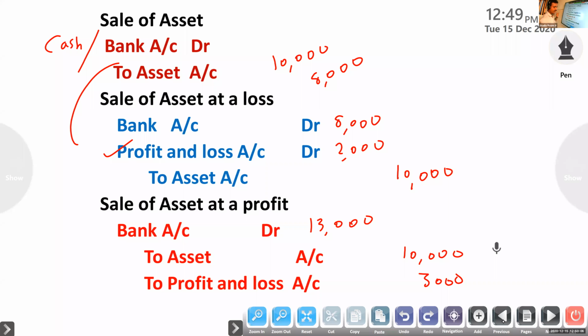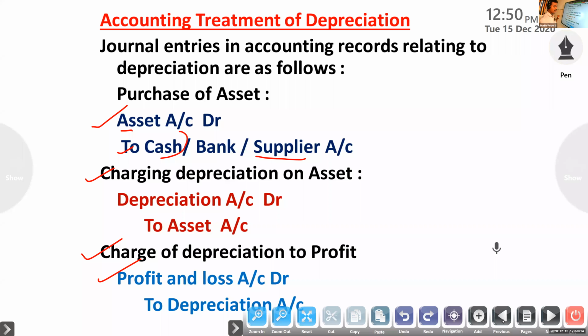machinery account to cash. Second, depreciation of machinery, depreciation account to machinery. Third one, transfer of depreciation to profit and loss account. So what is the entry? Profit and loss account to depreciation.